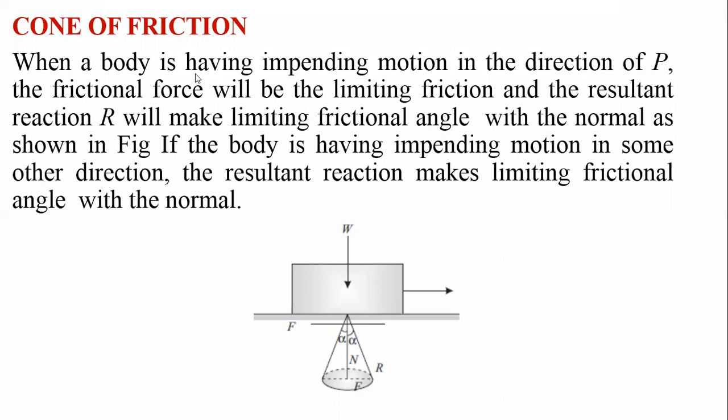When the body has impending motion in the direction of P, the friction force will be limiting friction, and the resultant reaction R will make the limiting friction angle alpha with the normal. If the body has impending motion in some other direction, the resultant reaction again makes the limiting friction angle with the normal.